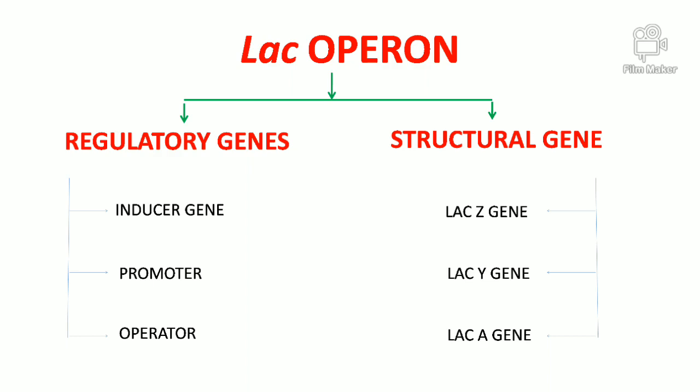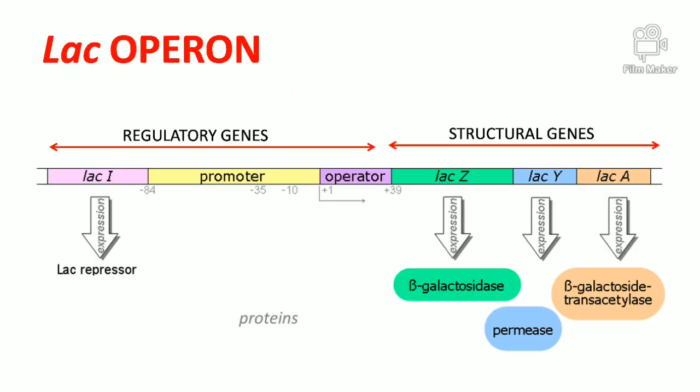In the Lac operon there are three structural genes: Lac Z, Lac Y, and Lac A. This is the diagram of a Lac operon, where Lac I means inducer, then promoter, and then operator. Altogether they are regulatory genes which regulate the structural genes. The structural genes are Lac Z, Lac Y, and Lac A.